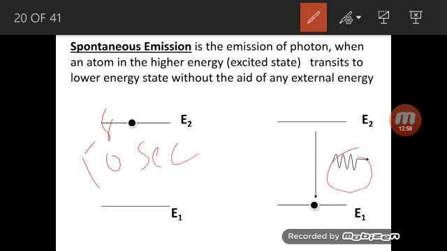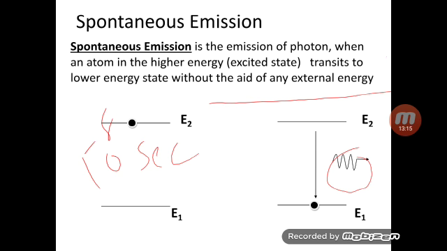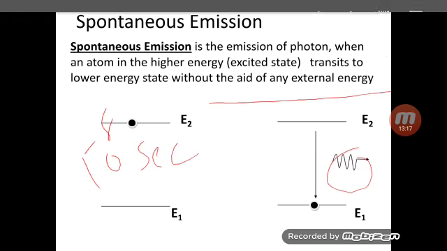It is the emission of a photon when an atom in the higher energy state transits to the lower energy state without any external aid. Without any external aid, it is coming on its own. Such a phenomenon we call spontaneous emission. Now keep in mind that no external energy is required to have spontaneous emission. Now go for the next one.